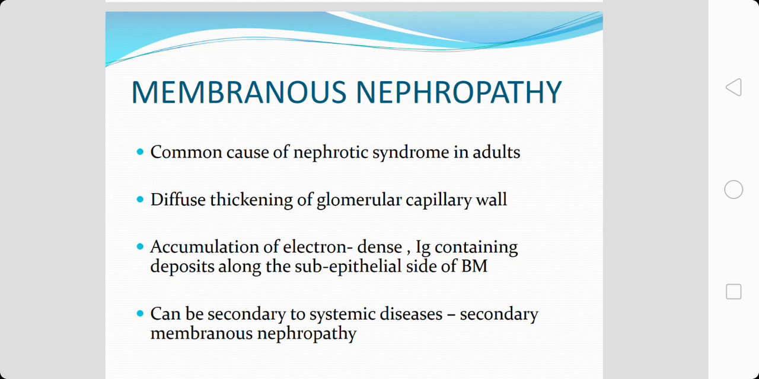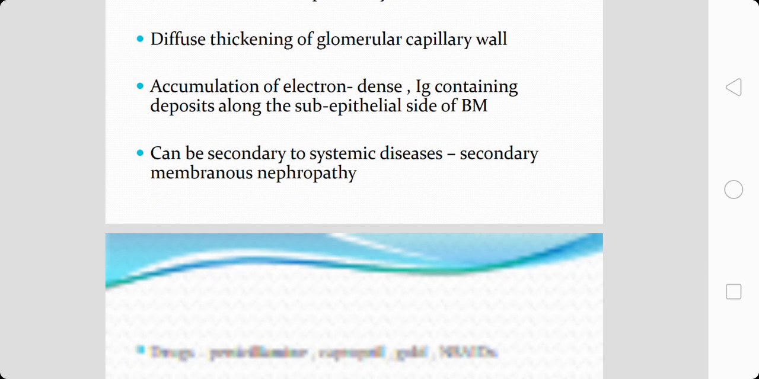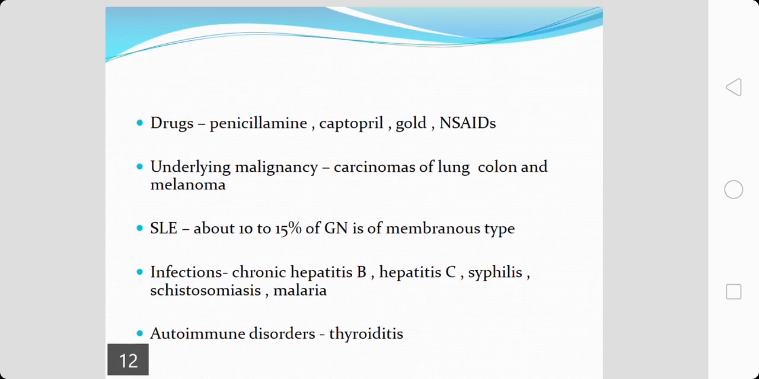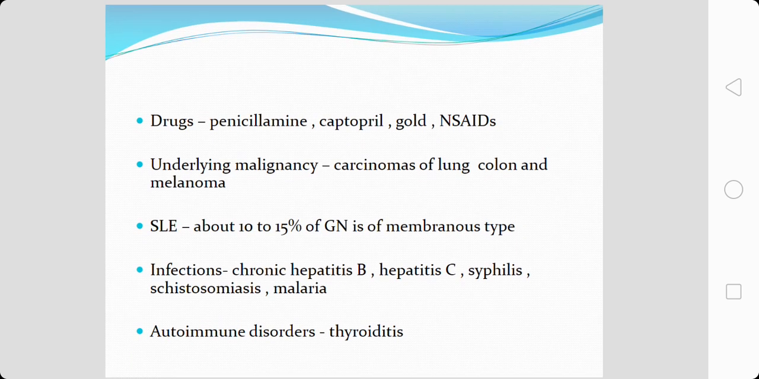Again, it can be primary or it can be secondary to systemic diseases, and that is known as secondary membranous nephropathy. Some of the notable causes for secondary membranous nephropathy are usage of certain drugs like penicillamine, captopril, gold and non-steroidal anti-inflammatory drugs, and underlying malignancies like malignancies of lung, colon and skin malignancy, that is melanoma, and it is seen in systemic lupus erythematosus.